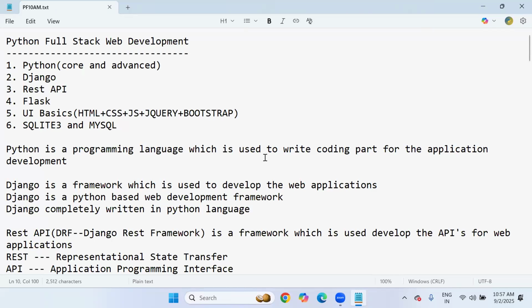Sorry, one more question. Actually, I'm from a Java background, so this is the first time I'm attending full stack development. Will there be any help to complete a complete project so that I will gain confidence that I can put it in my resume that I've got this training, and so I can work as a full stack developer in Python? That is the main requirement for which I am joining this course.